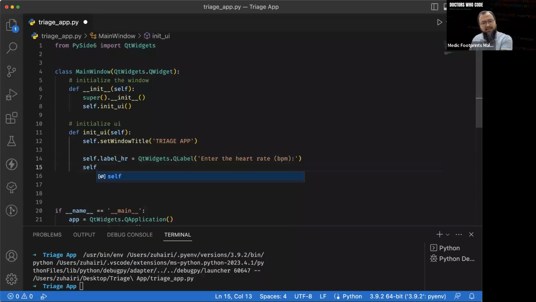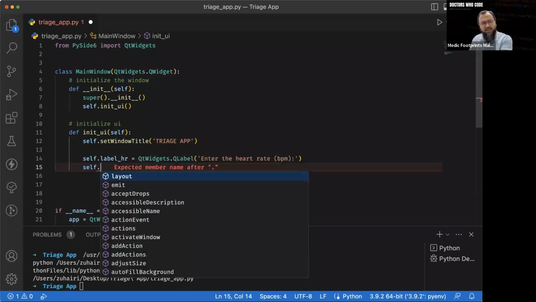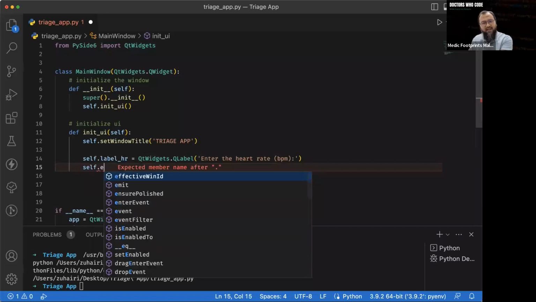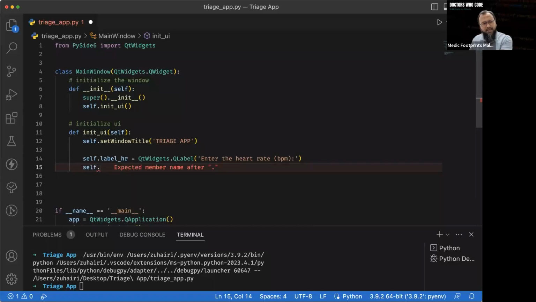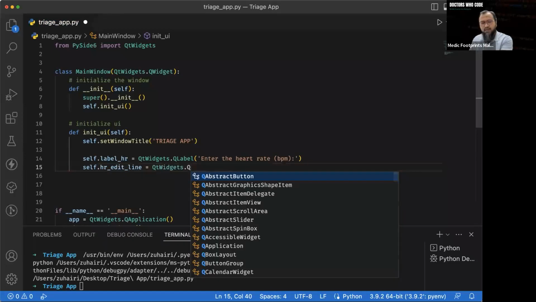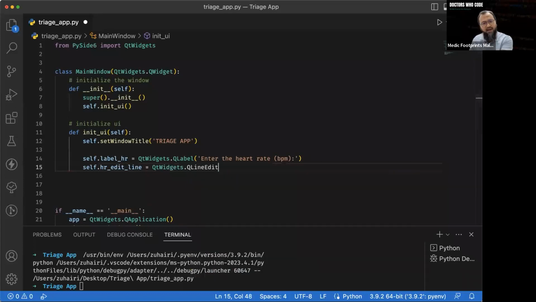So let's give it a name, self.edit_line. I think let's just give it heart rate. Edit line equals QtWidgets.QLineEdit. Yeah, QLineEdit. After we define all these variables, we want to show them on the screen. Let's try that.